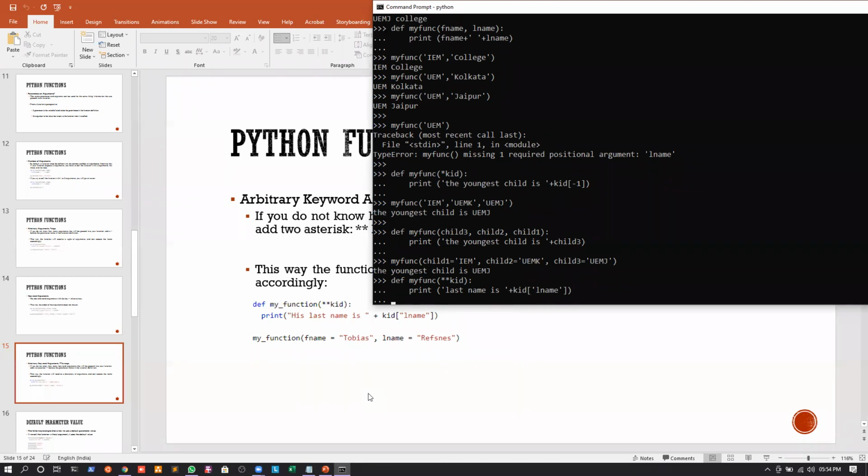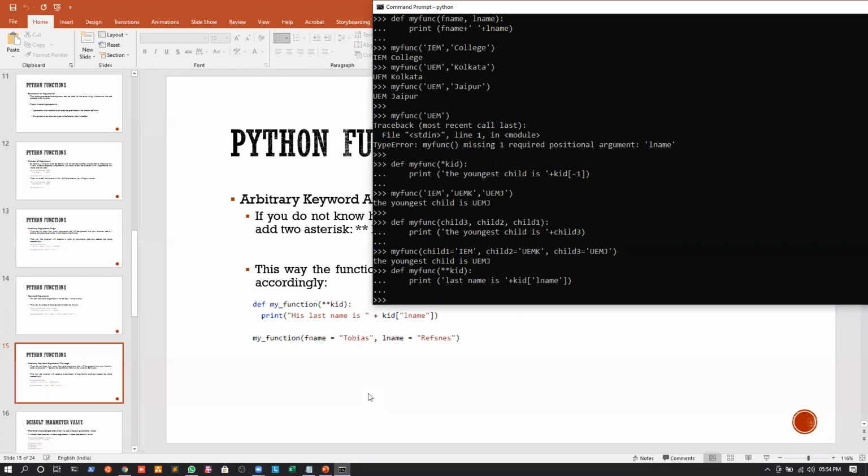Now the function has been defined. Whenever I call this function, I write my function, and I can write key value pairs. First I give the key name, which is f name, and the value is, for example, IEM. And again I can give the key as L name, and suppose the value I give is college, like this.